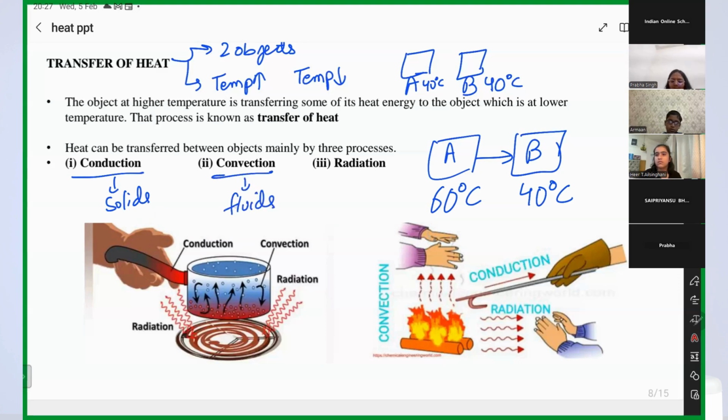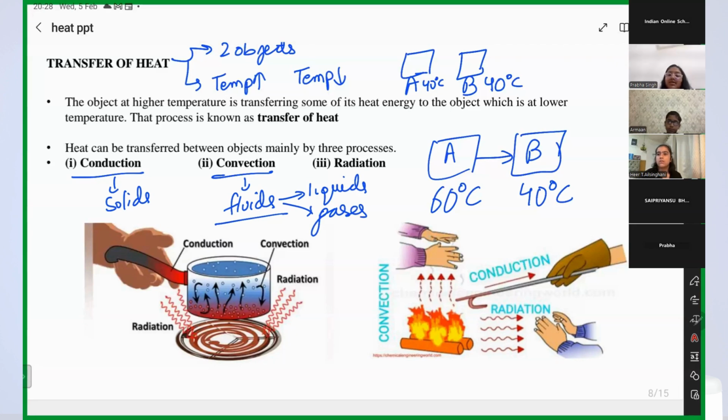What do you understand by fluids? Liquids. No, this is the biggest misconception students have. Fluid doesn't mean liquids only. It means liquids as well as gases. Both together are called fluids.